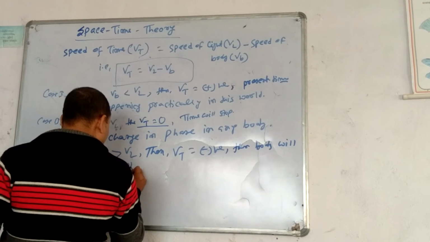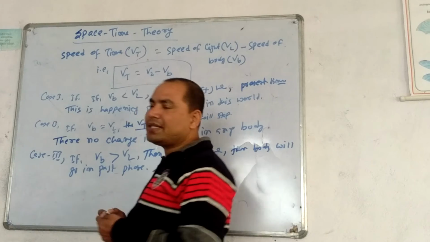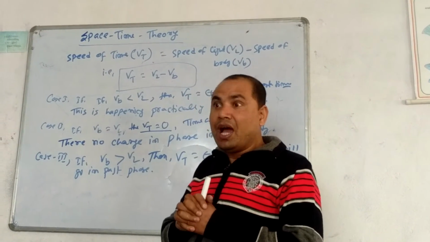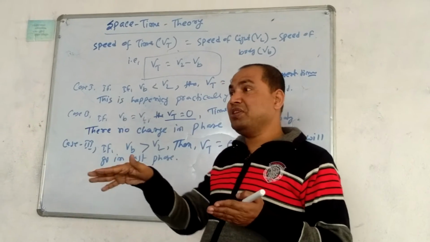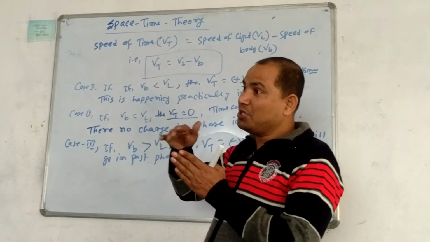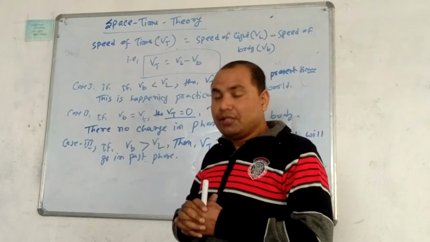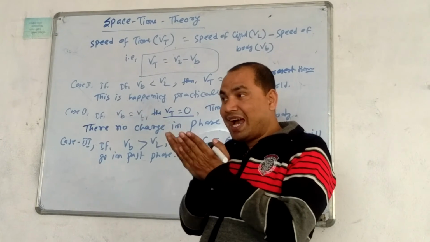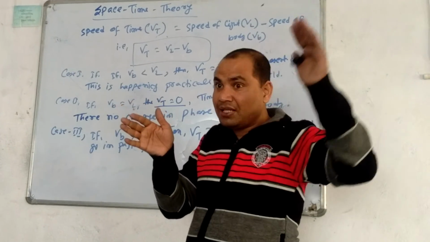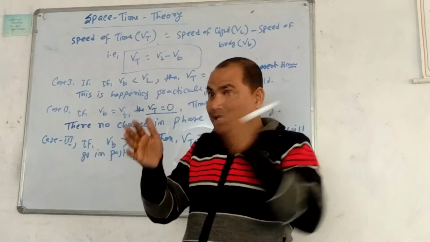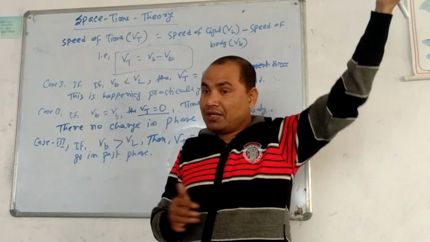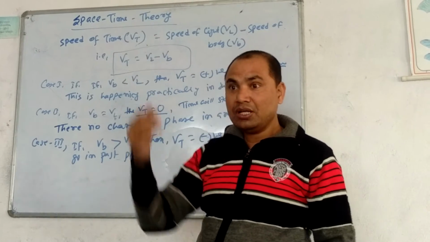What does that mean? What does past phase mean? Let's consider a spacecraft with a child sitting in it. The spacecraft is moving so fast that it shoots past the speed of light, 3 lakh kilometers per second. The speed of the spacecraft becomes greater than the speed of light. Then in that situation, the child will go in the past phase. Means they will meet their father, their ancestors, their grandfather, their great grandfather.